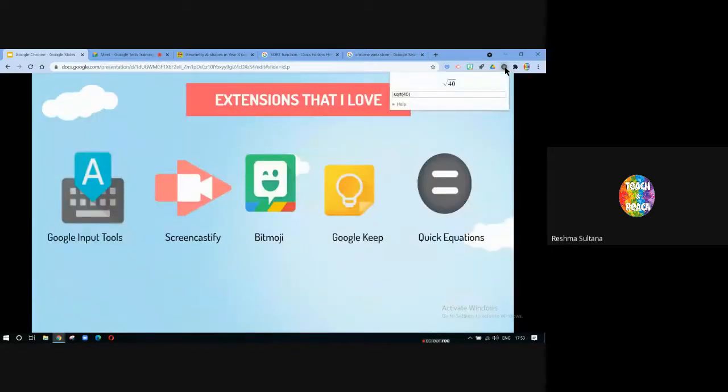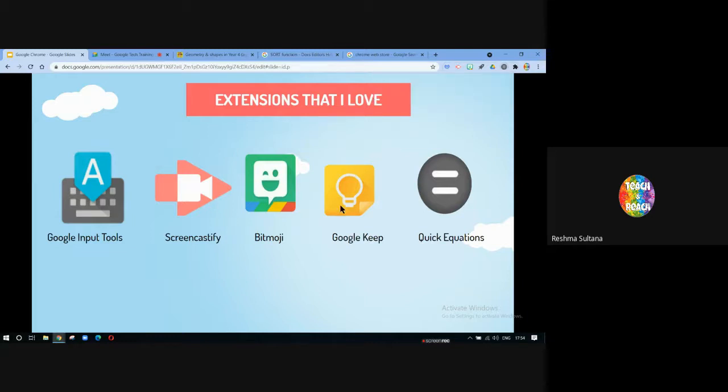And next is equation. So I'm a math teacher, so I usually require an equation bar or equation box in my document or in my materials. So if I want a square plus b square, I can do this, a square. I can just copy this and use it in my document. So this is one more extension that I use.